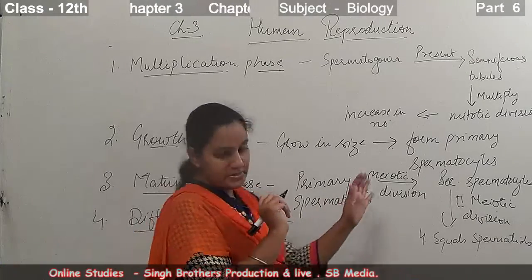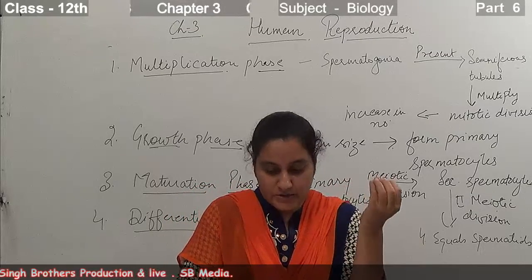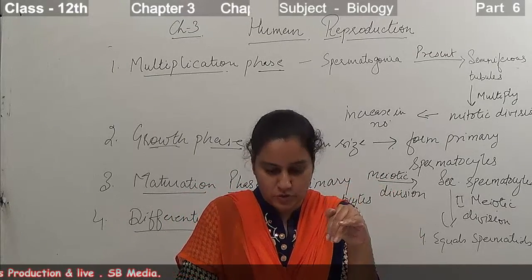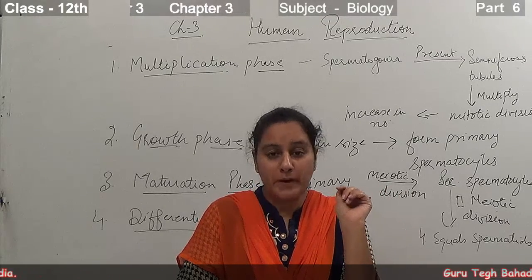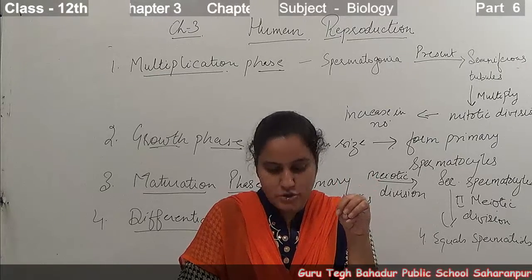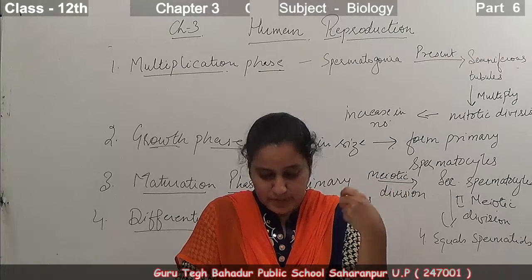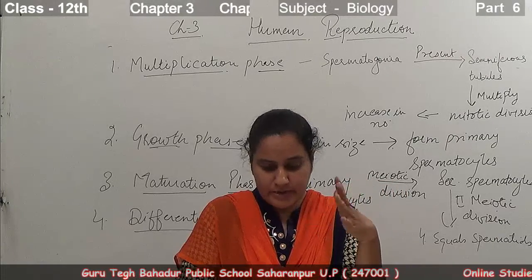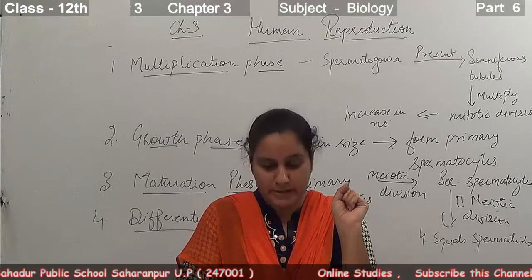Now what happens in the differentiation phase? These spermatids are transformed into the spermatozoa or the sperms by the process of spermiogenesis. The sperm heads get attached to the Sertoli cells to get nourishment, and finally they are released from the seminiferous tubules by the process of spermiation.